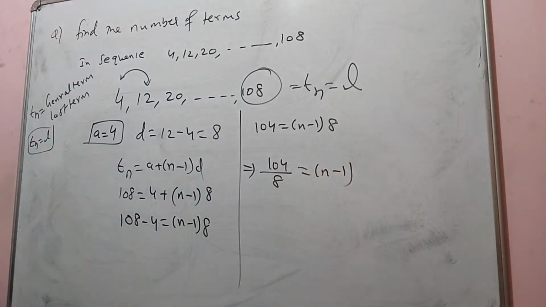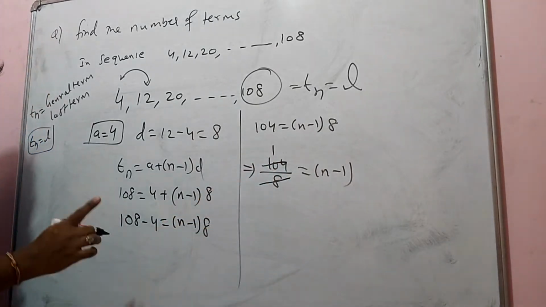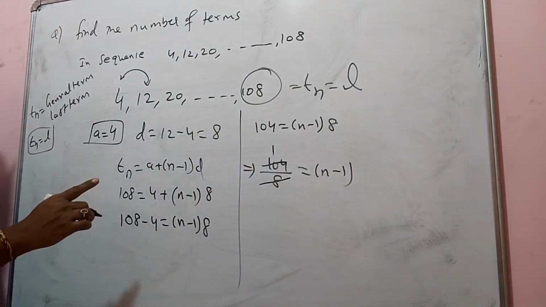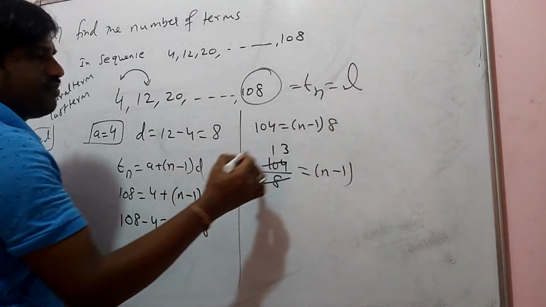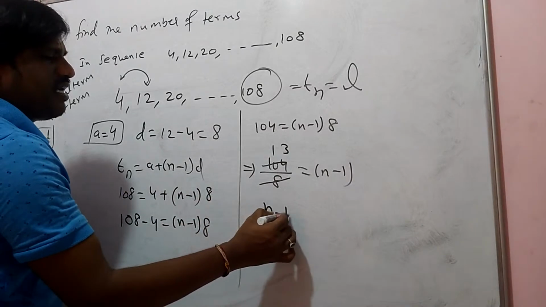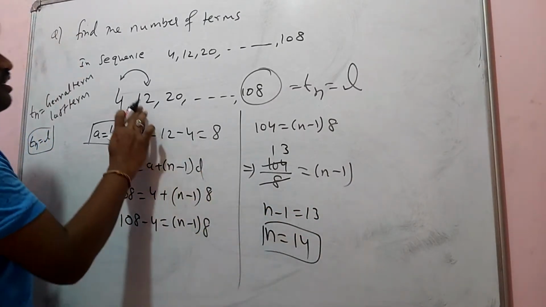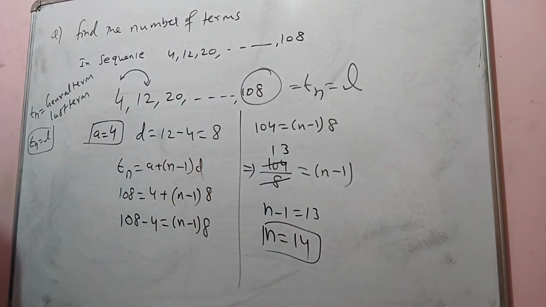Now you can cancel here the 8 table. 8 ones are 8. 8 threes are 24. Oh, sorry. Okay. So therefore I am going to get N minus 1 is equal to 13. Then N is equal to 14. So the number of countable terms in this is 14.